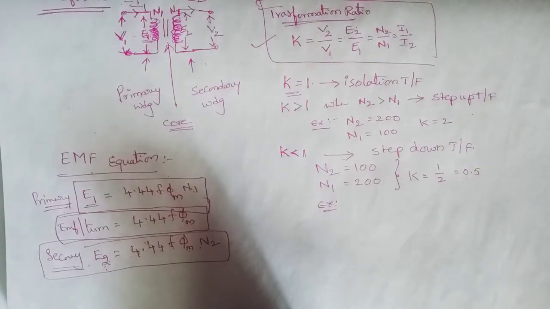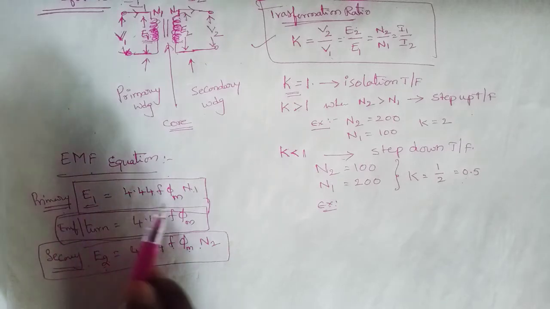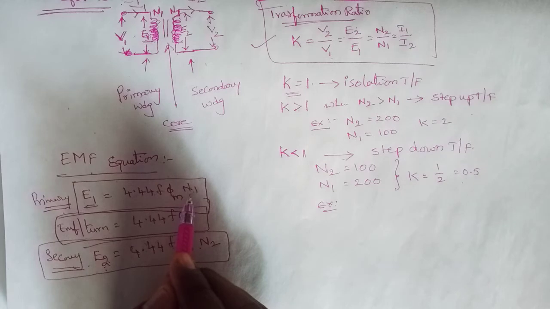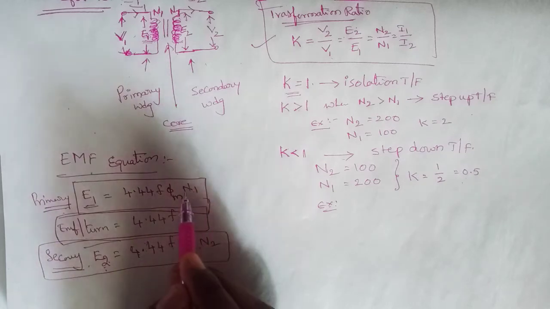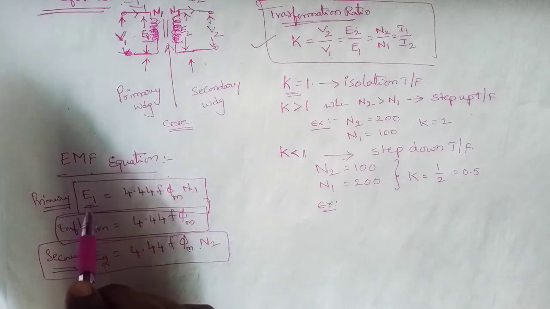From these formulas I can simply say that if the number of turns is increased, then automatically the induced EMF is also increased.